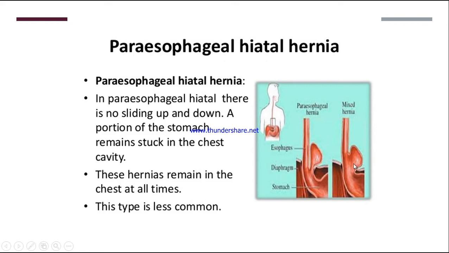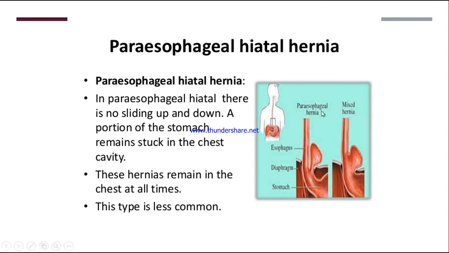Or, you can see here, this is a mixed hernia, मतलब a combination of paraesophageal and sliding. So this portion will come out from the abnormal opening also, and it will go up through the esophageal hiatus, through that loose or weak esophageal hiatus. So this is mixed hernia.